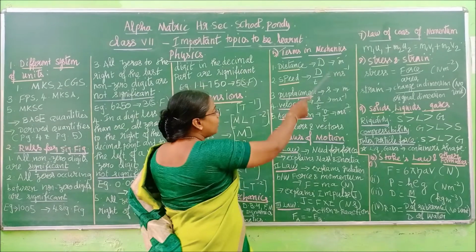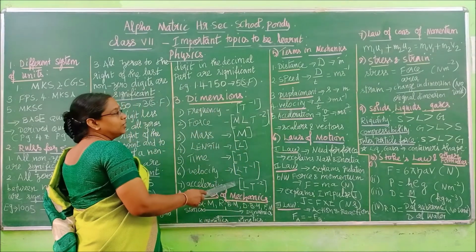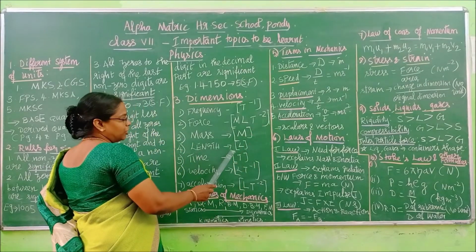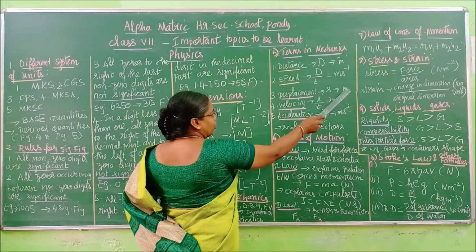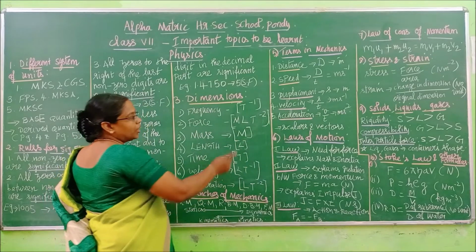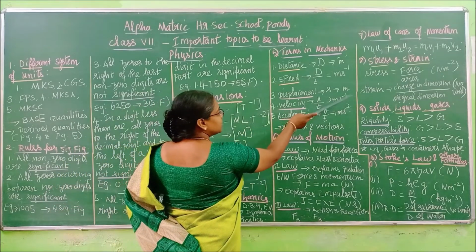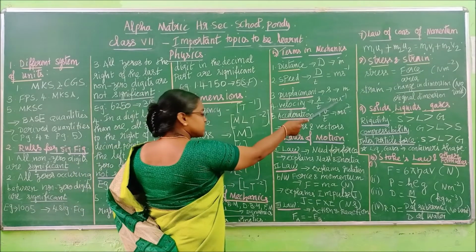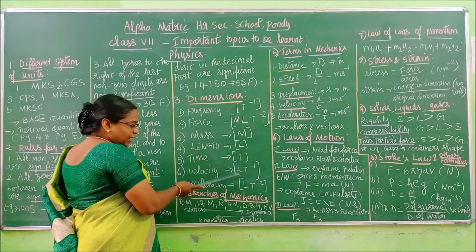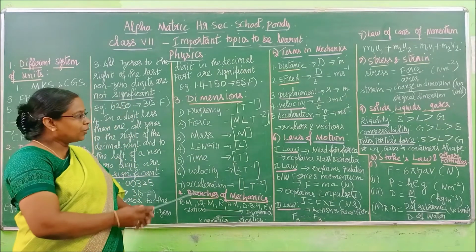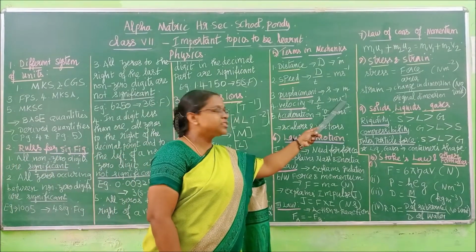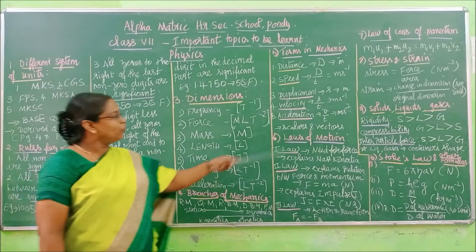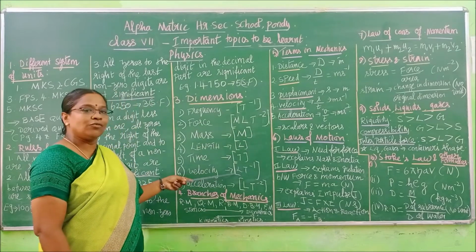Right children? This is what I have written here. Now you can call it like this. Right? See here, I have written length. Here we have meter alone. Meter stands for length. Here for velocity you see meter per second as the unit, right? What is meter? It measures length. So for velocity we can write L first, per second. Second stands for time, so that is time power -1. So if you remember the unit, you can write the dimension formula.